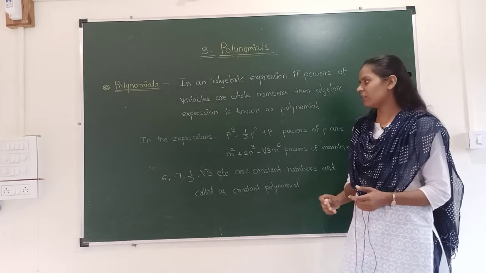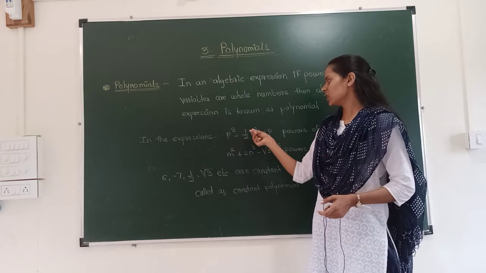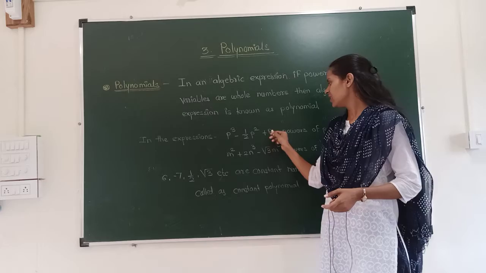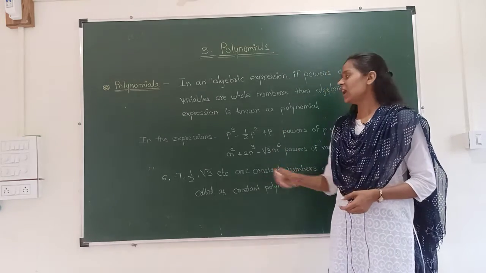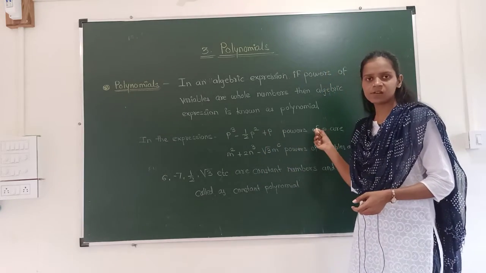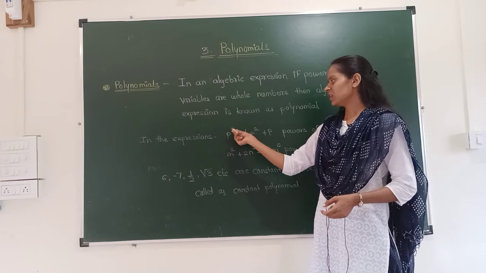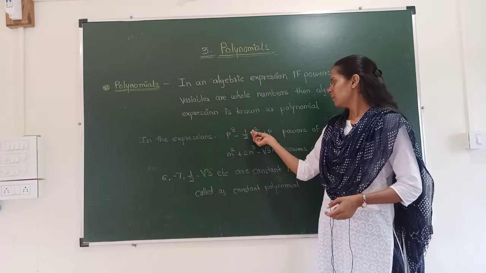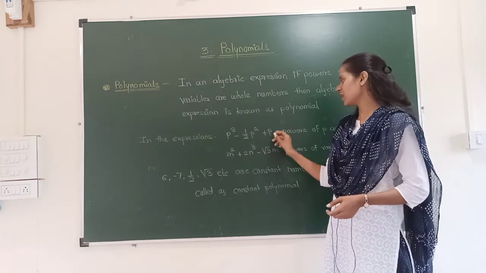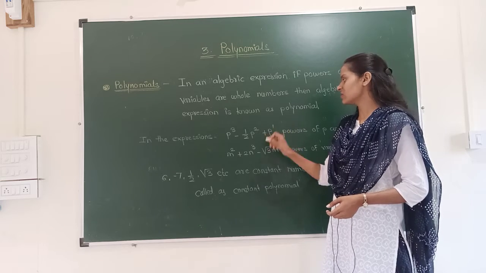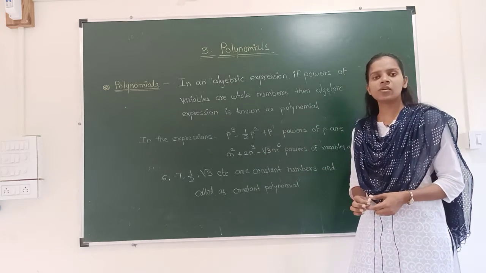Now what is power? We have written p raised to 3, p square, and here is nothing, then power is 1. This is called powers. Okay, p raised to 3, the power of p is 3, p raised to 2, the power of p is 2, p raised to nothing, that is 1, the power of p is 1.